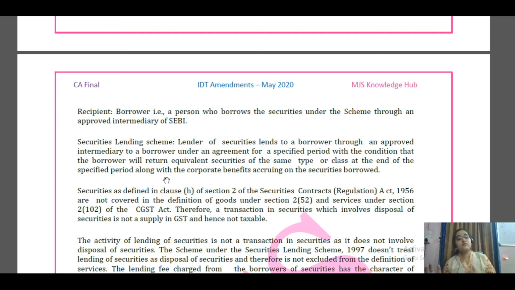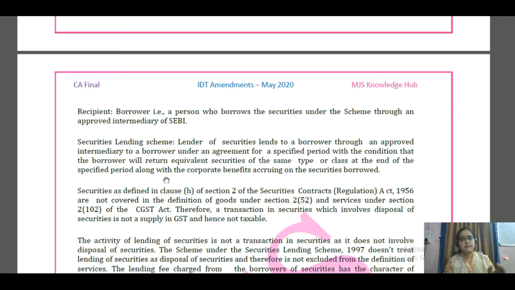And the borrower is a person who needs the security to discharge his obligation on the stock exchange. But this borrower does not have those securities, and he has to meet the obligation. So now SEBI has designed a mechanism where, through the help of the stock exchange, this lender can lend those securities on payment of certain fees by the borrower for a specified period, with the condition that the borrower will return the equivalent securities of the same type or same class at the end of the specified period, along with the corporate benefits.